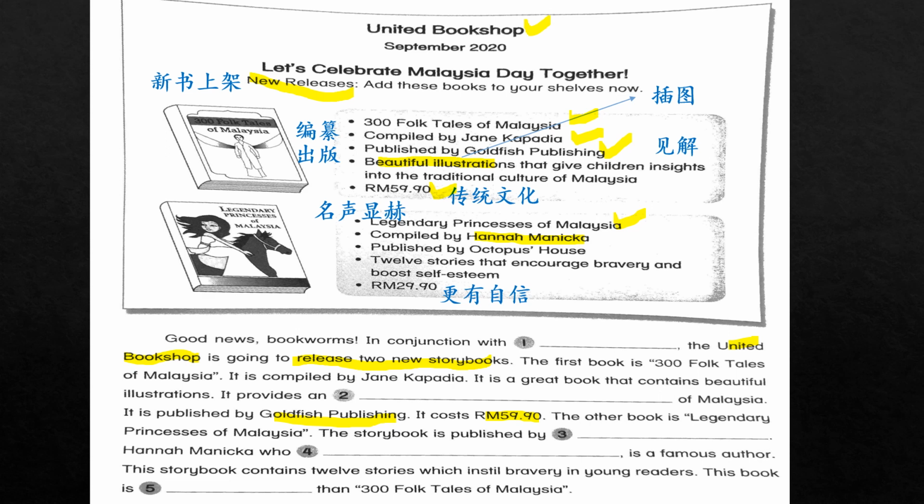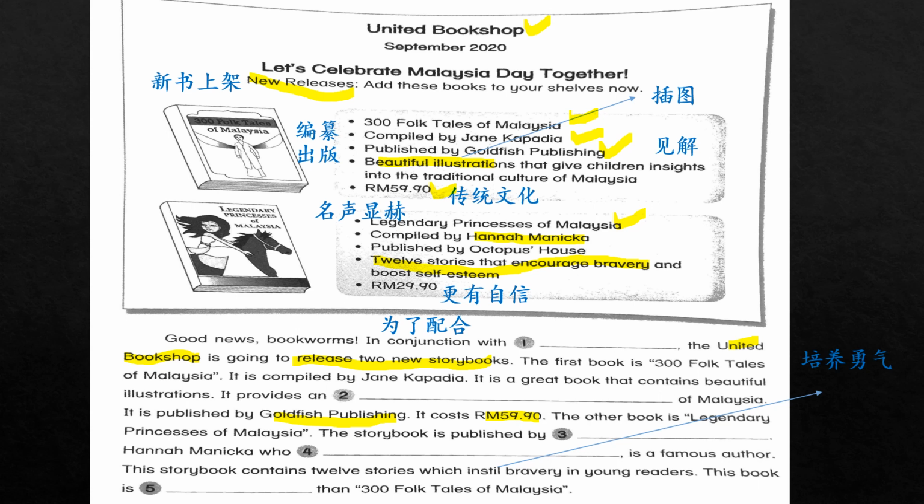This storybook contains 12 stories which instill bravery in young readers. So 12 stories that, you know, encourage bravery. Encourage, instill, okay? Instill meaning, all right, 培养勇气啊, huh? Okay, instill bravery. This book is what? Then 300. Okay, so now we have highlighted the information that has been used.